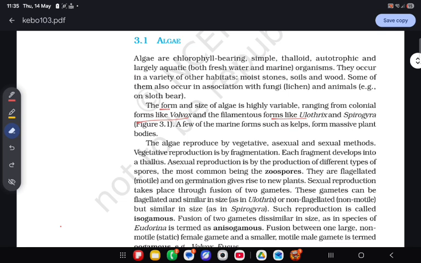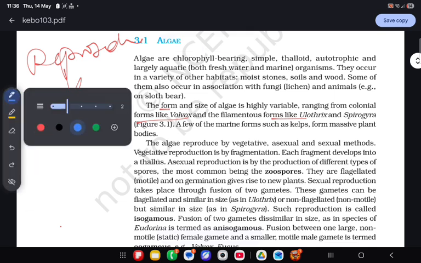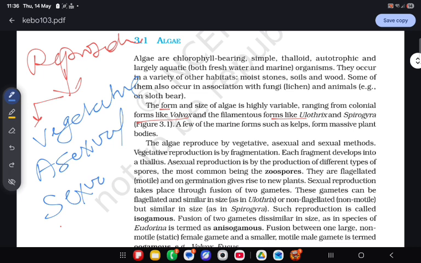Reproduction in algae is of three types: vegetative, asexual and sexual. We will discuss all three types. It is a very important part. Various questions come from this topic in NEET, so please read carefully and listen carefully.